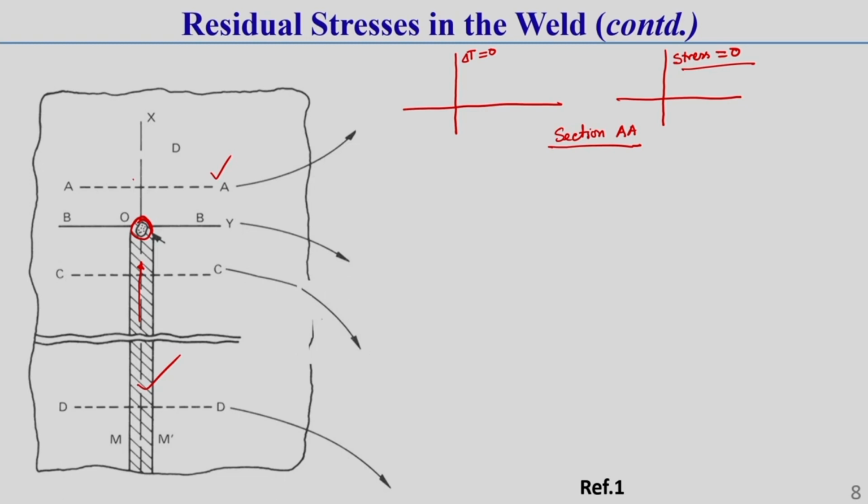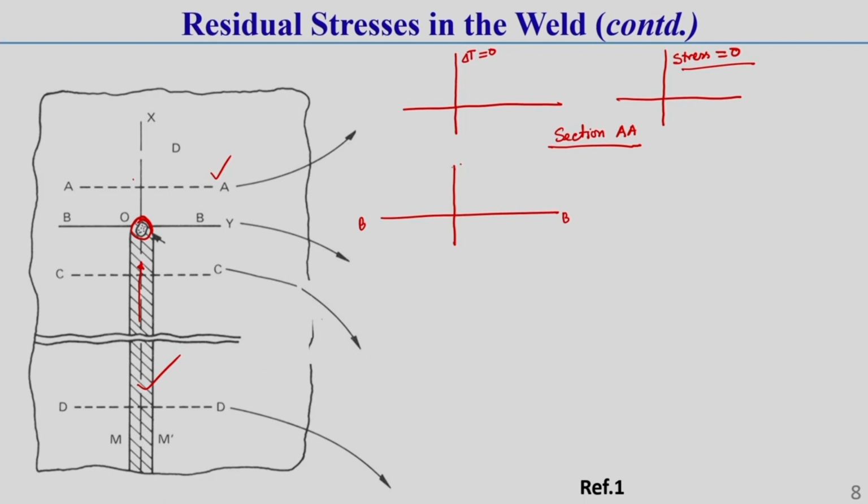Now, at section BB, I have just shown how it is. In section BB, generally a very high temperature is there. This is for section BB.